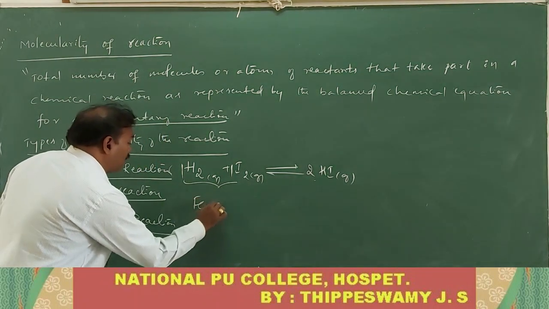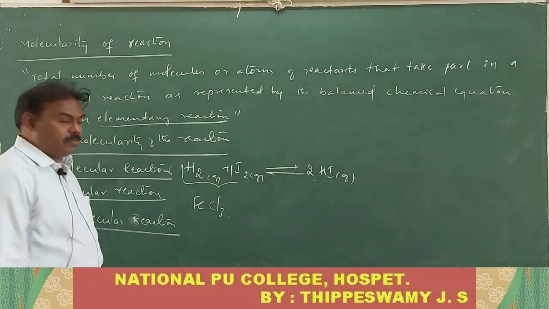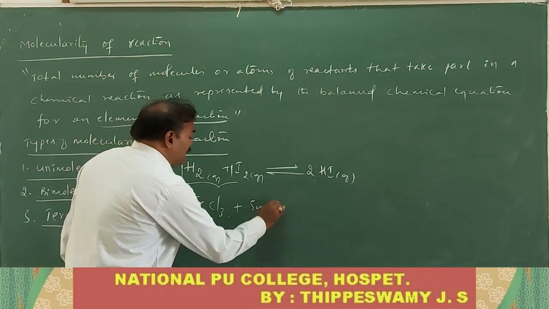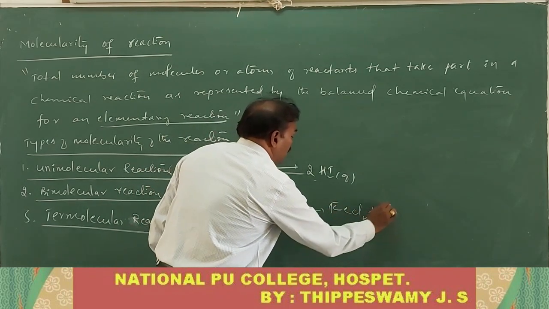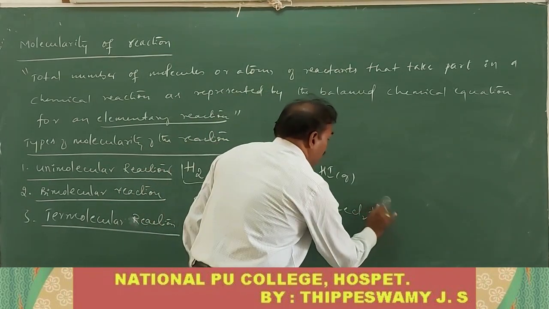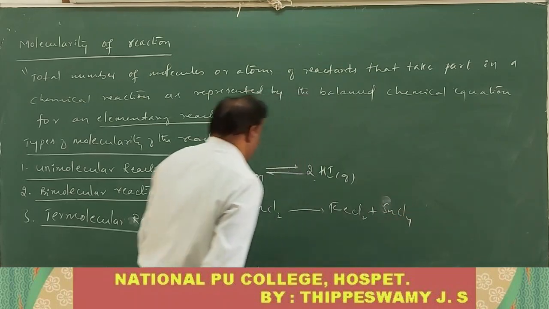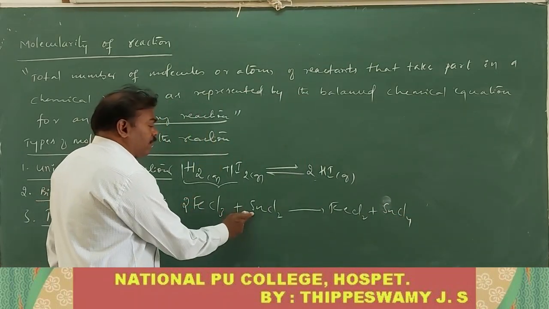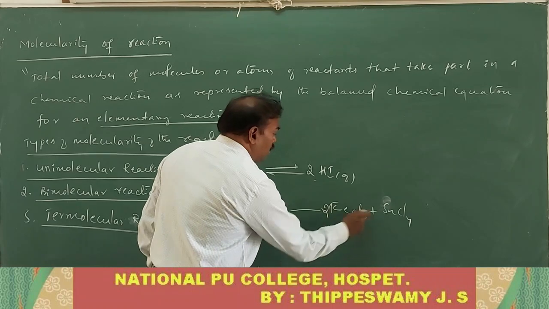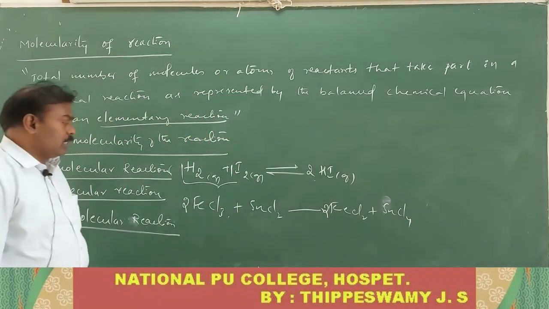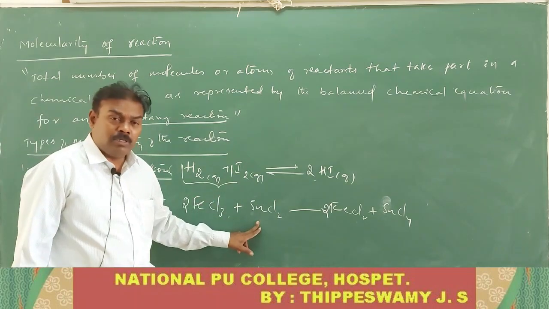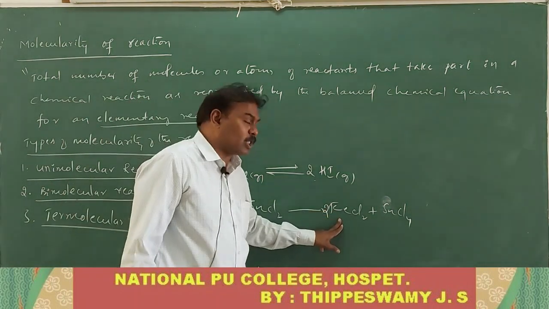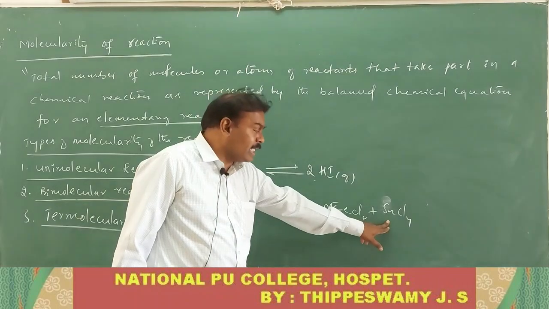You know that FeCl3 combining with SnCl2 forms the products FeCl2 and SnCl4. We take here 2 moles of FeCl3, 1 mole of SnCl2, 2 moles of FeCl2 and 1 mole of SnCl4. Now let's see that equation. Ferric chloride combines with stannous chloride, giving ferrous chloride and stannic chloride.